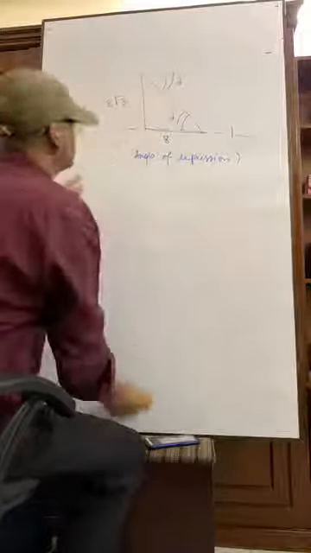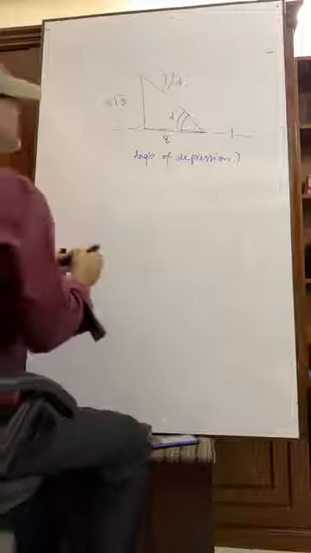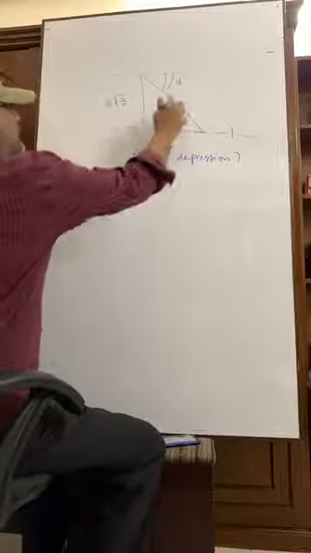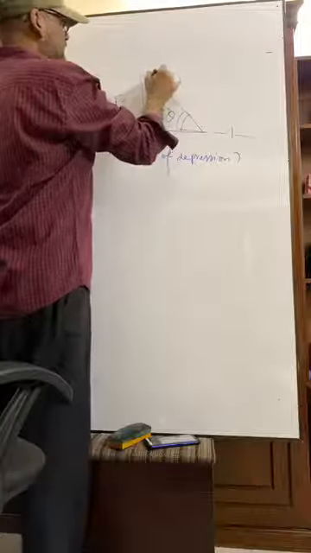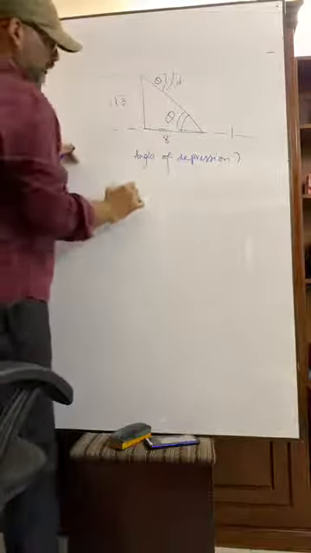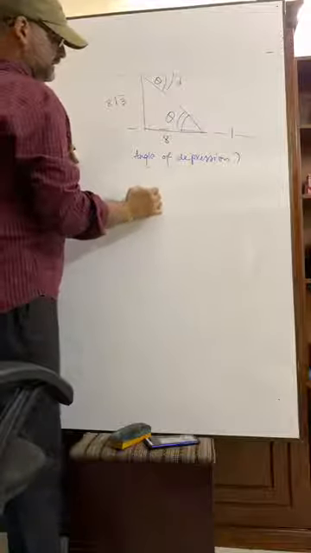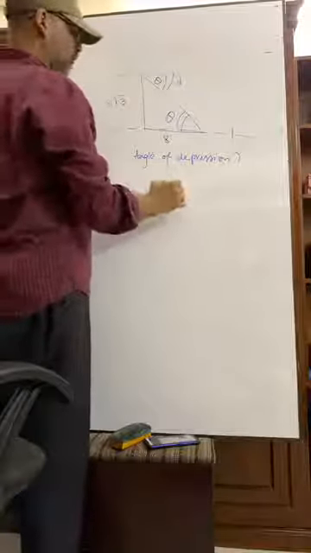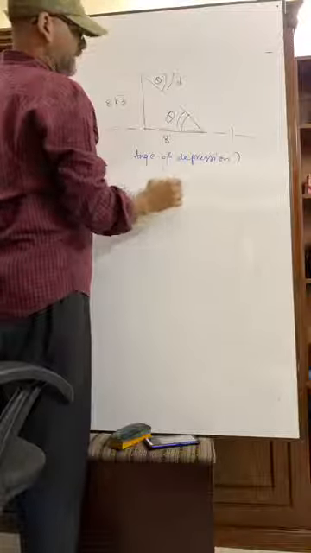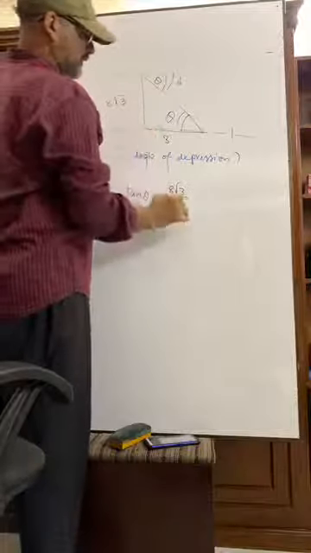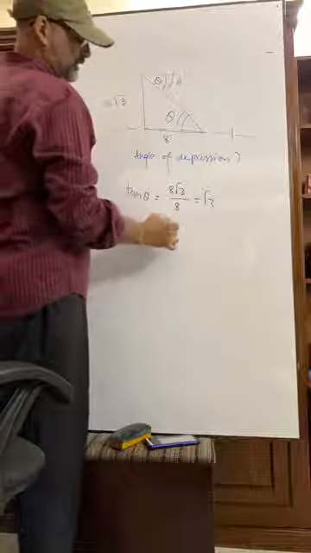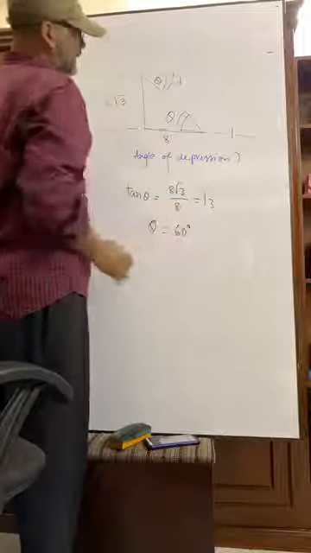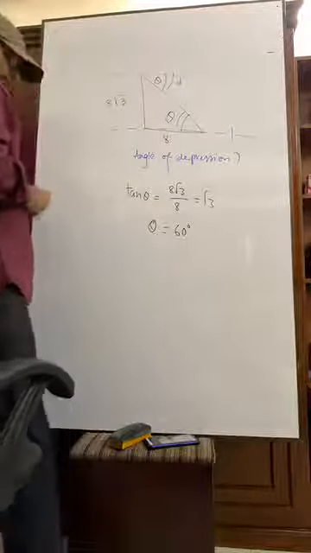That means we can write, if it is the angle theta, this is also angle theta. So we can use tan theta. Tan theta is equal to perpendicular by base. That means root 3. So theta equals what? 60 degrees. It is very easy for you.